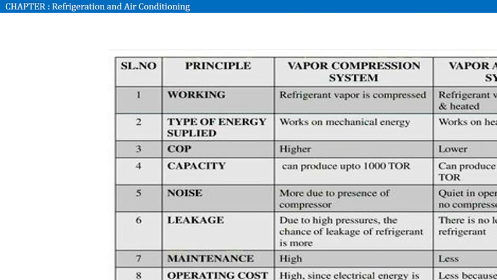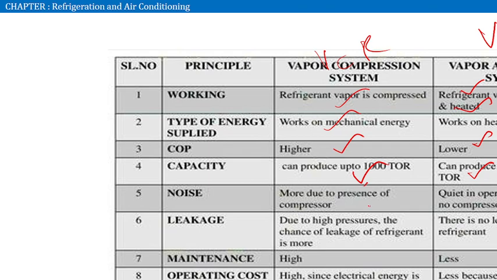So this is the comparison between VCR and VAR. In working, in VCR refrigerant vapor is compressed, in VAR refrigerant vapor is absorbed and heated. Types of energy supplied: mechanical energy in VCR, heat energy in VAR. Coefficient of performance is higher in VCR and lower in VAR. Capacity: VCR can produce up to 1,000 tons of refrigeration, VAR can produce more than 1,000 tons of refrigeration.